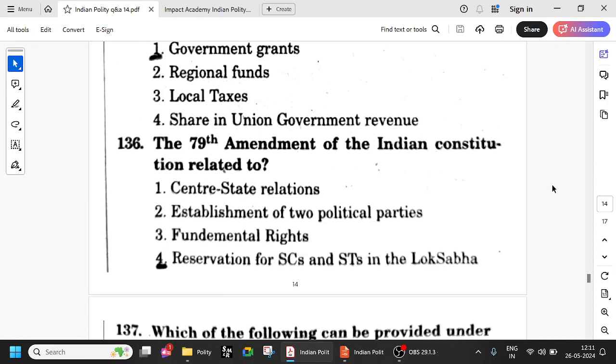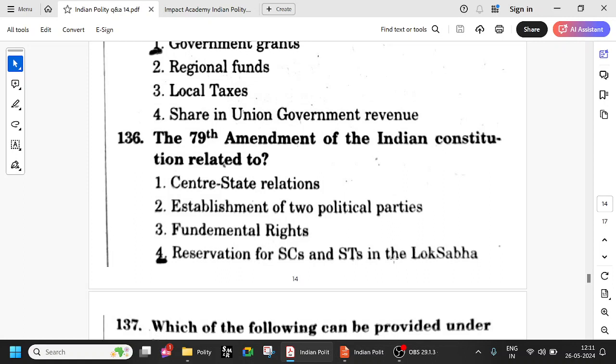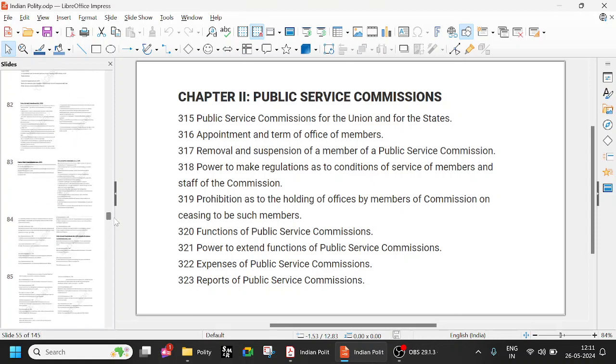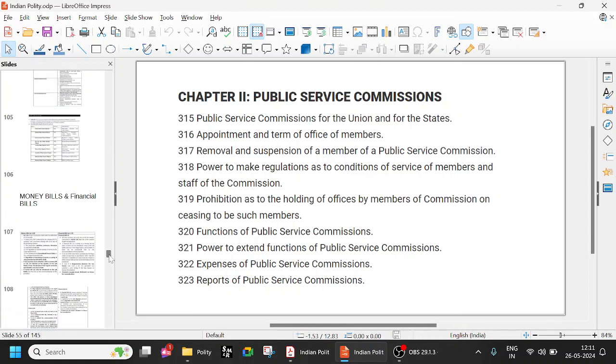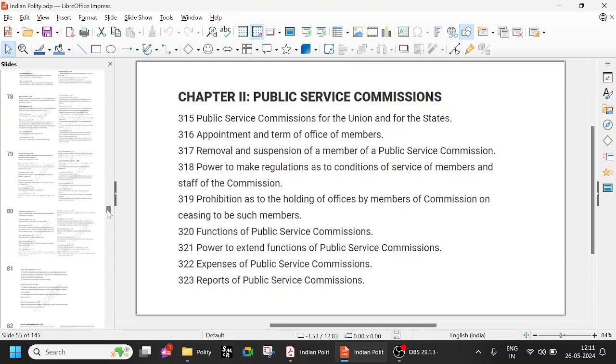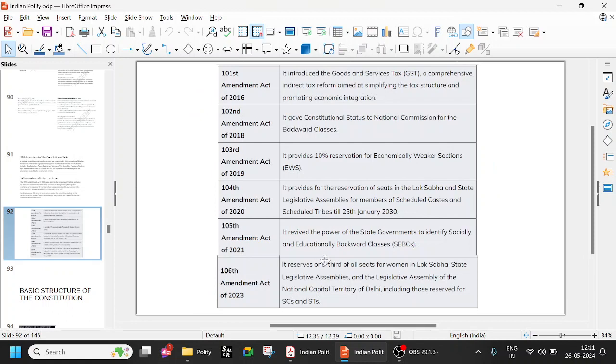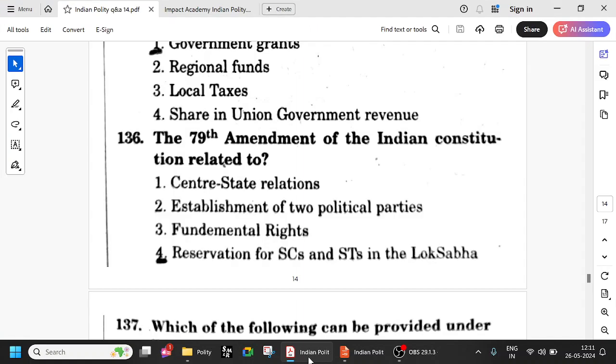The 79th Amendment Act of the Indian Constitution related to reservation of SCs and STs in the Lok Sabha. So currently we have already seen the amendments, the constitutional amendments. The latest, I believe, is the 104th Amendment Act of 2020, which provides reservation up to 2030. So every 10 years that comes. Currently it is the 104th. Previously there was the 79th.